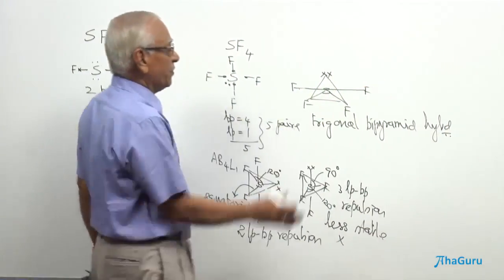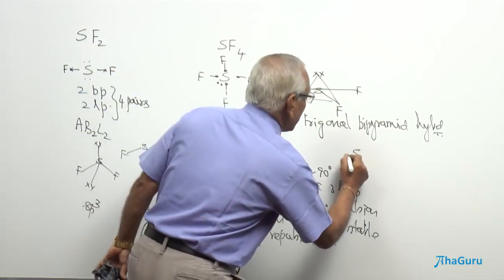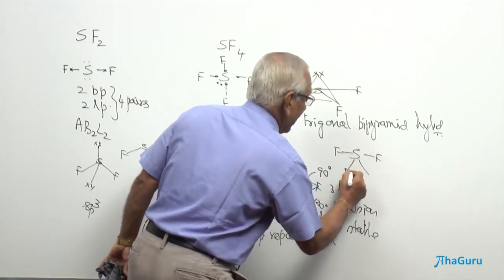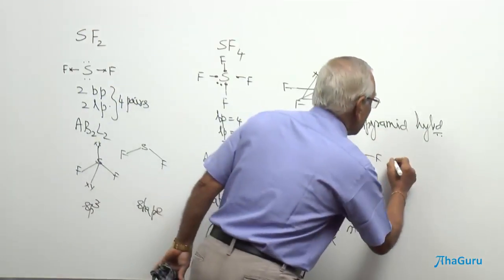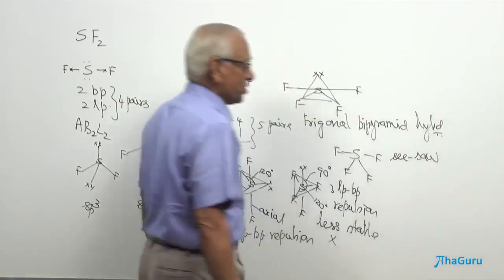Whereas the shape is going to be, what is the shape? We don't include, as usual, the lone pair here. So what should be the shape here? Look at this. F here, F here, F here. This particular shape is called a seesaw shape.